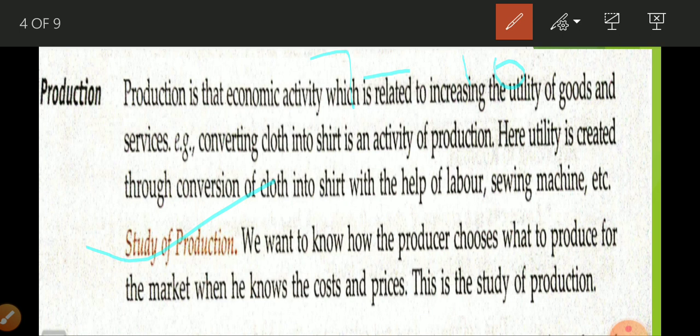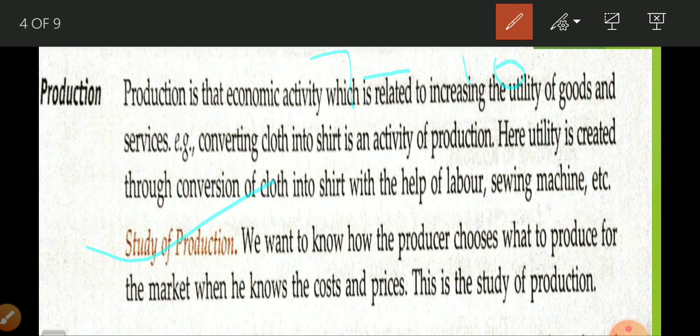Because you can see there are electronic items, stationery items, grocery items, accommodation items, furniture, fridge, cooler, TV. So which good are you going to produce? How does a producer take this decision, how does he decide the price of the product, and how does he maximize his profit? All these things we are going to study in the study of production.